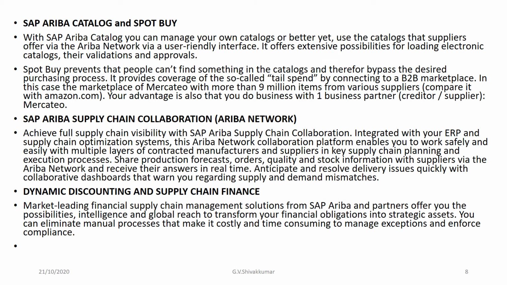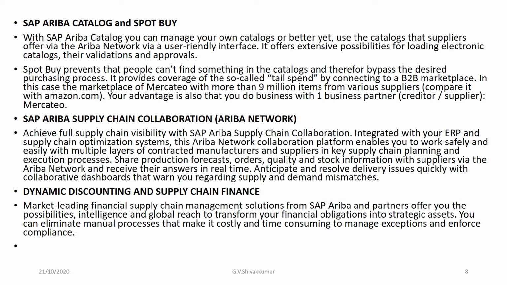SAP Ariba Supply Chain Collaboration, Ariba Network. Achieve full supply chain visibility with SAP Ariba Supply Chain Collaboration integrated with your ERP and supply chain optimization system. This Ariba Network collaboration platform enables you to work safely and easily with multiple layers of contract manufacturers and suppliers in key supply chain planning and execution processes.